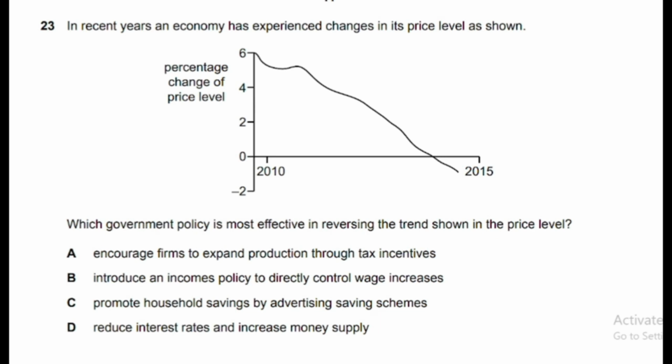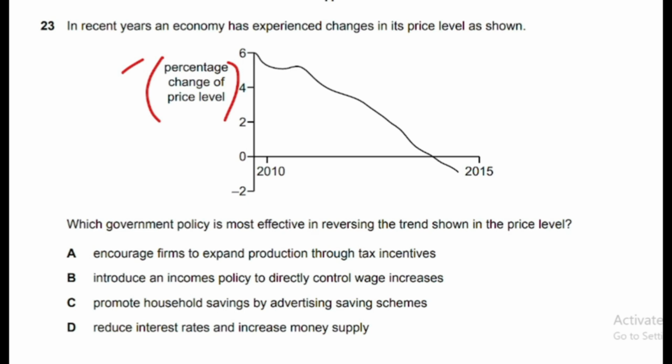Price level is decreasing here. Keep in mind here we have price level, not inflation rate. So if price level is coming down, it means prices are decreasing. When inflation rate comes down, still if it is positive, that shows an increase in price. But here the situation is different. The examiner has labeled it price level. So price level is decreasing, it means prices are falling.